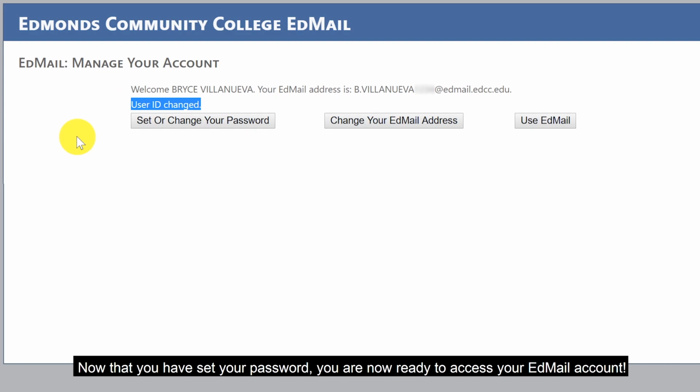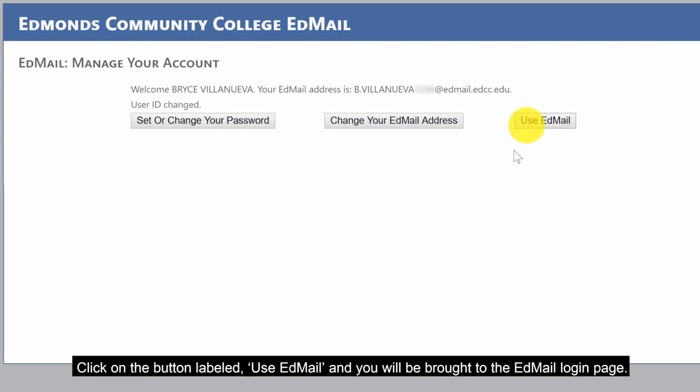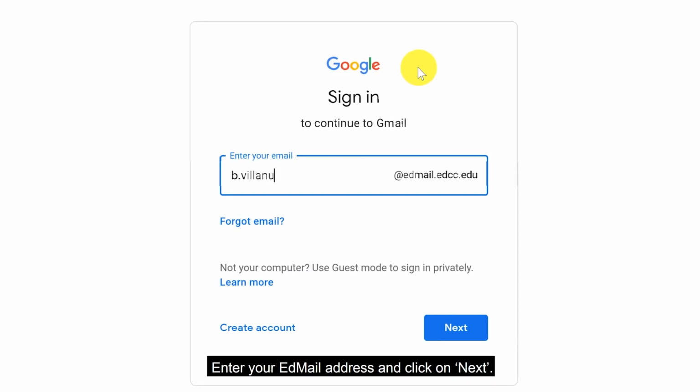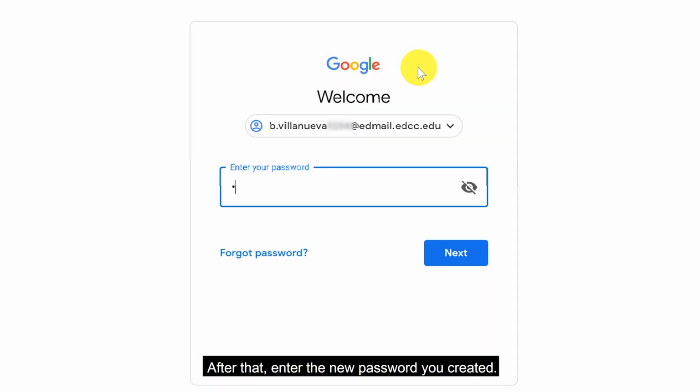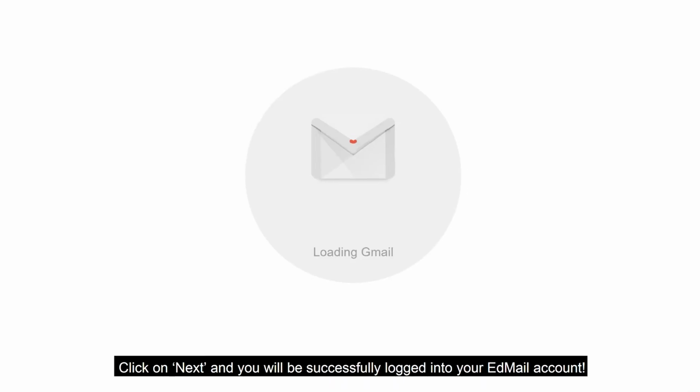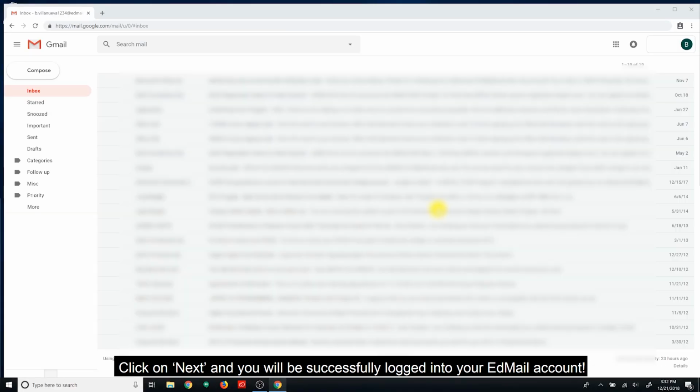Now that you have set your password, you are now ready to access your EdMail account. Click on the button labeled Use EdMail, and you will be brought to the EdMail login page. Enter your EdMail address and click on Next. After that, enter the new password you created. Click on Next, and you will be successfully logged into your EdMail account.